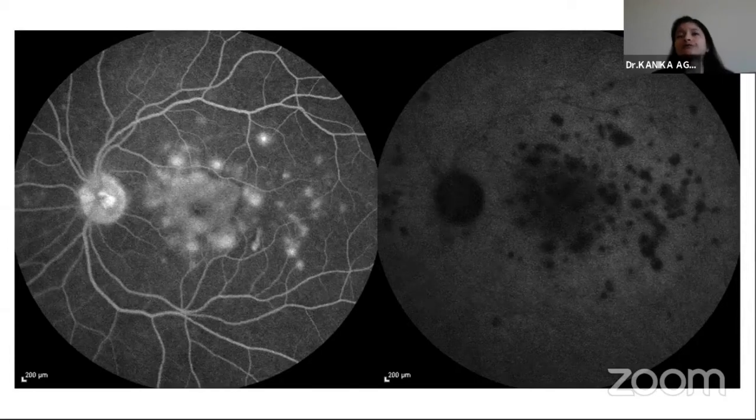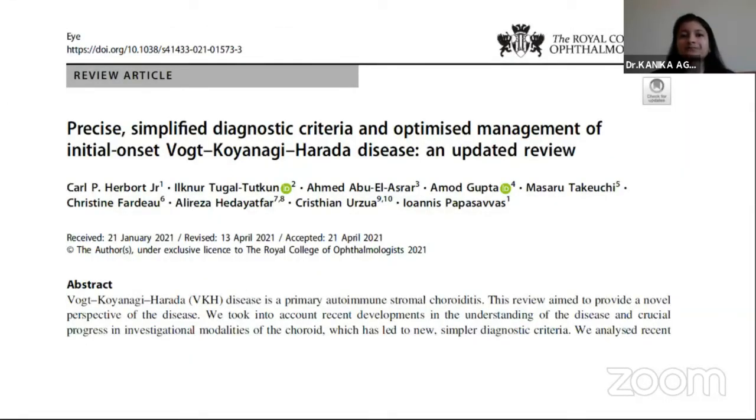Now, this diffuse choroidal stromal inflammation has been described as one of the essential diagnostic criteria now for the diagnosis of acute new onset VKH disease. In this recent publication by Herbort et al., for the diagnostic criteria for initial onset VKH disease. So we should look for this kind of features of choroidal stromal inflammation on ICG. And if we find these features like early choroidal stromal hyperfluorescence or fuzzy choroidal vessels and presence of hypofluorescent dark dots on ICG, it clinches the diagnosis of VKH.